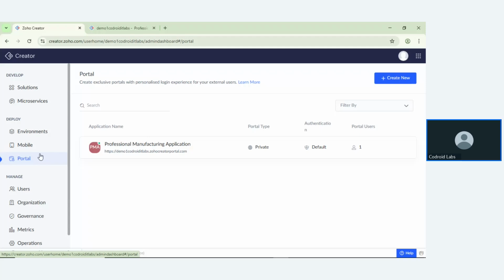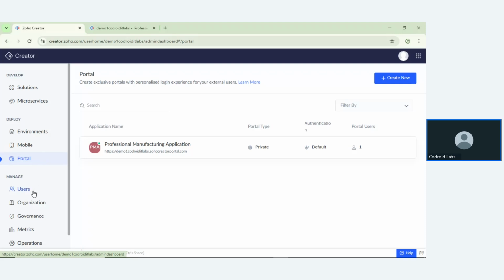Inside the Zoho One bundle plan, they give you three portal users. If you want to add extra portal users, that is also possible. Inside the add-ons, you can add portal users based on your requirements.